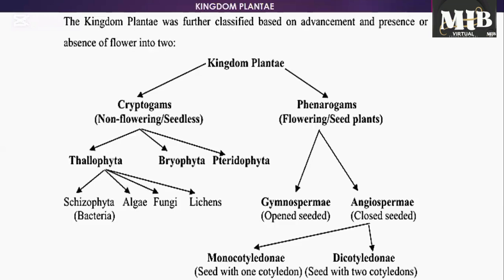This is the broad classification of the kingdom Plantae. They are basically classified into either cryptogams or phanerogams. The cryptogams are non-flowering or seedless plants, while the phanerogams are flowering or seed plants. In the cryptogams, you have the Thallophyta, the Bryophyta, and the Pteridophyta. Inside the Thallophyta, you have the Schizophyta, the Algae, the Fungi, and the lichens. Gymnosperm and angiosperm are the flowering or seed plants, that is the spermatophyta, and we have the monocotyledon and the dicotyledon.